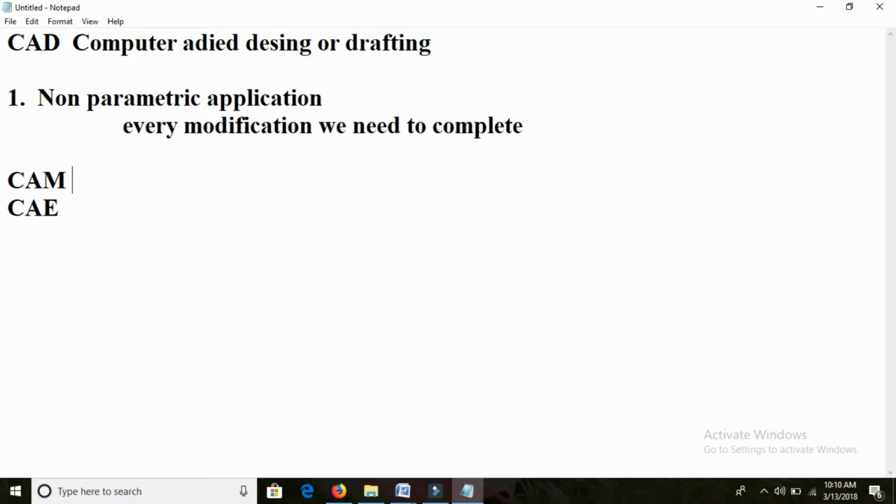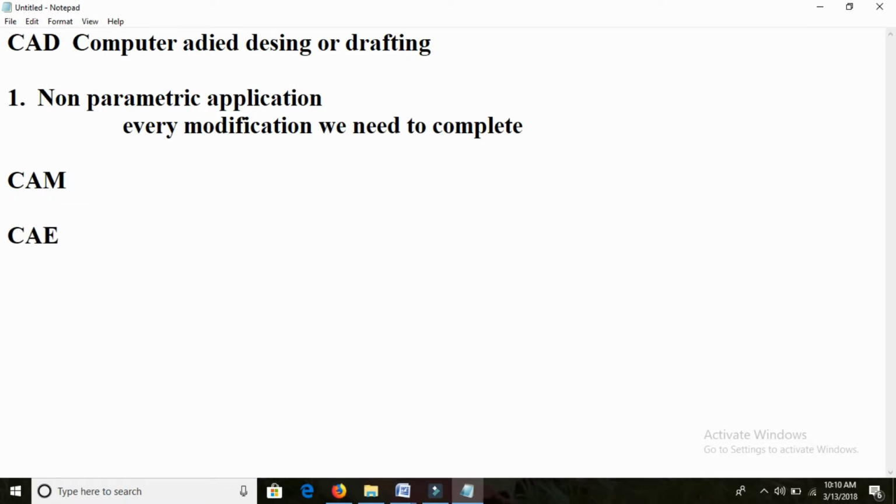So civil engineers are not choosing these applications. Why? Because there is no need for them to learn about these particular applications. Those branches are different; this branch is different.